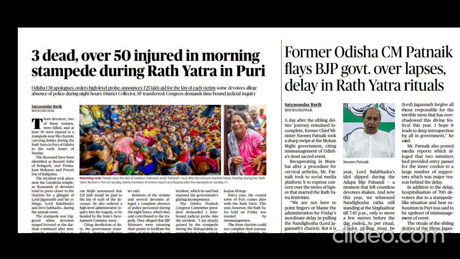Rath Yatra is very, very famous in Odisha. This topic is important from the point of view of temple architecture, which you will be studying in art and culture. In India, we have three types of temple architecture. If you see the map of India, in the north the temple architecture is called the Nagara style. In the south, it is called the Dravidian style. And in between these two, we have the combination of Nagara and Dravida style, which is called the Vesara style.